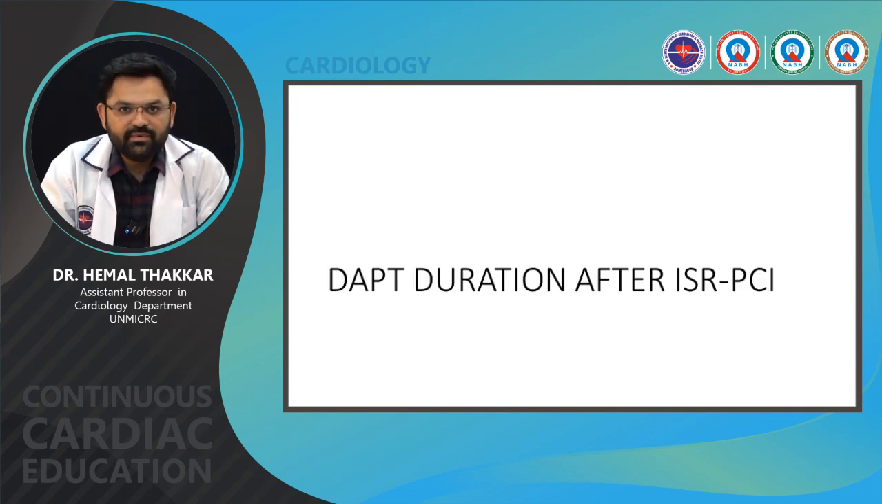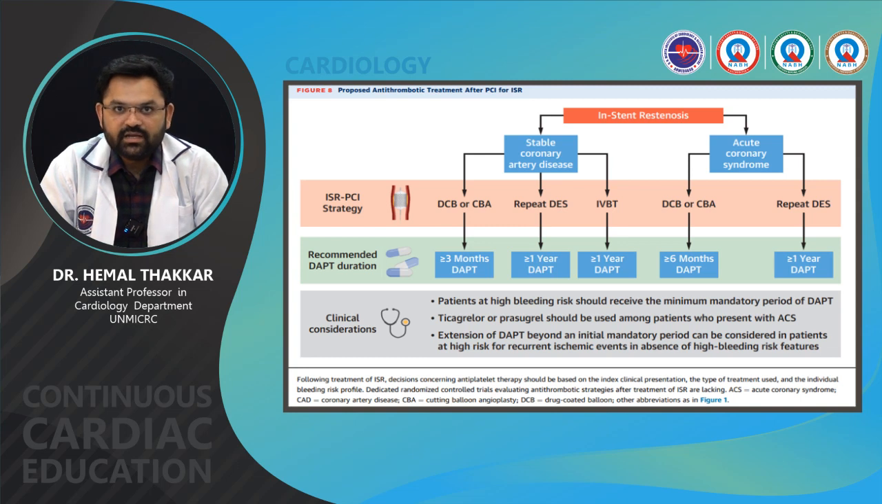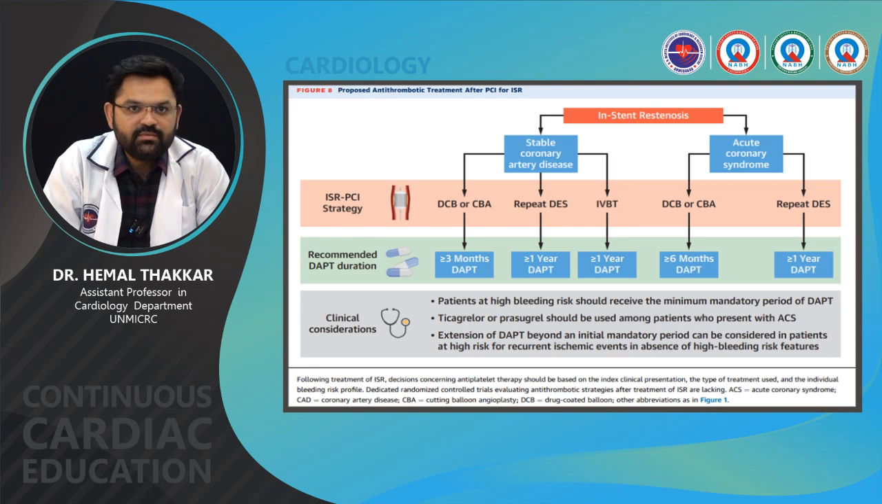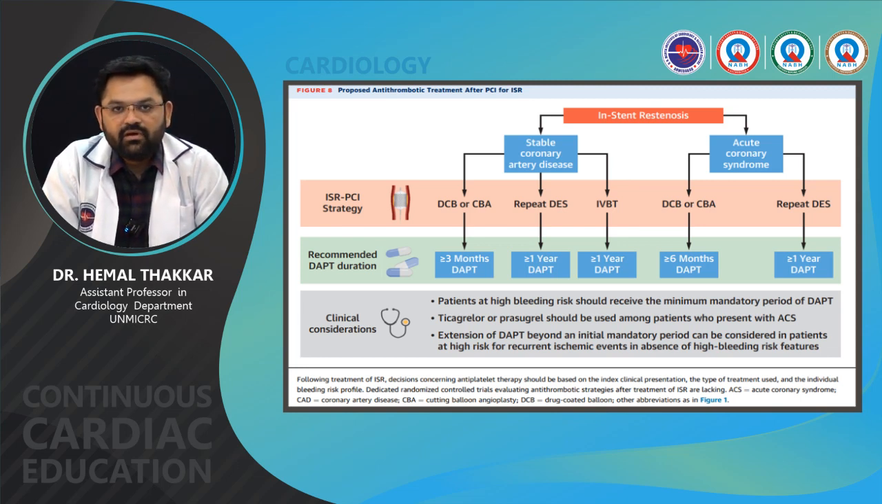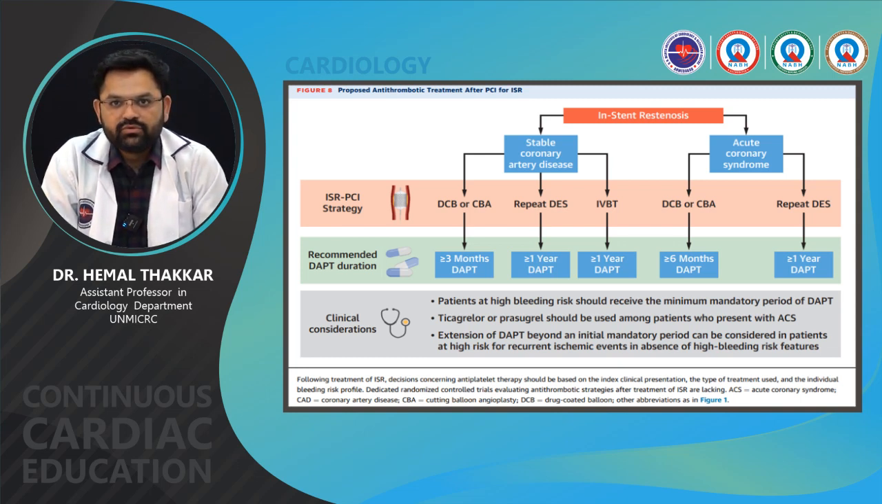So what should be the DAPT duration after ISR PCI? Most important thing to discuss. In ISR, if we are treating stable coronary artery disease and if we have used DCB or CBA, more than 3 months of DAPT is recommended. If we have used repeat DES, then more than 1 year of DAPT is recommended. And in ACS, if we used DCB or CBA, cutting balloon angioplasty, more than 6 months of DAPT. In repeat DES, 1 year of DAPT is recommended.